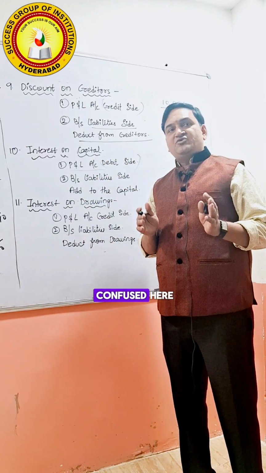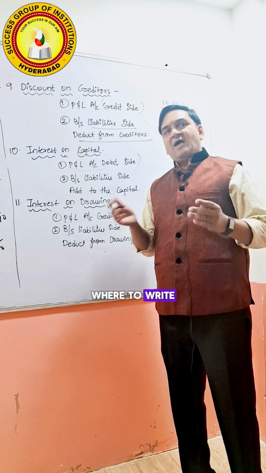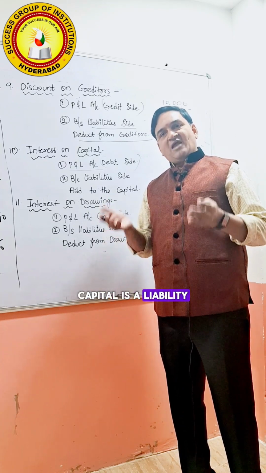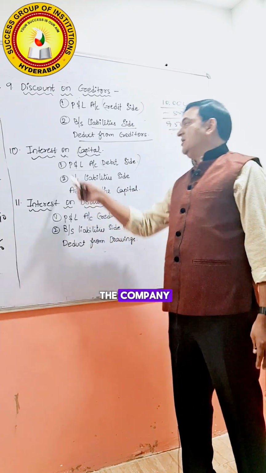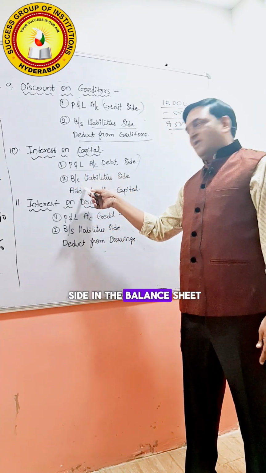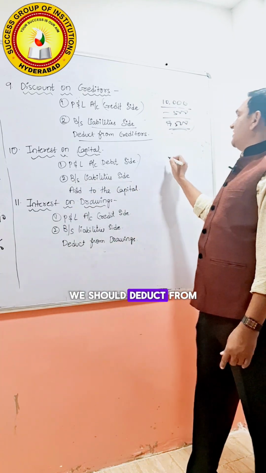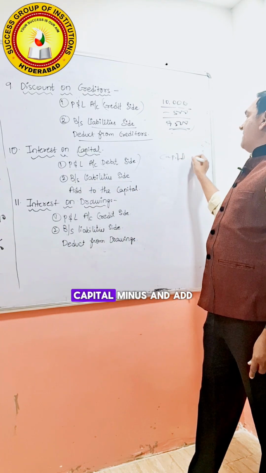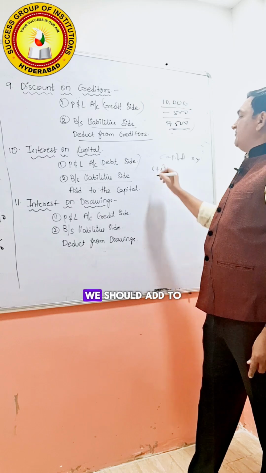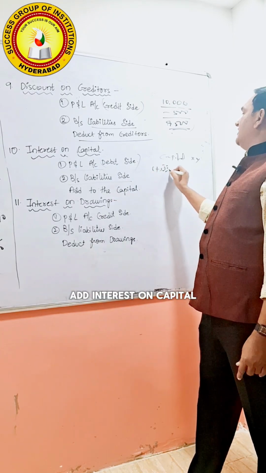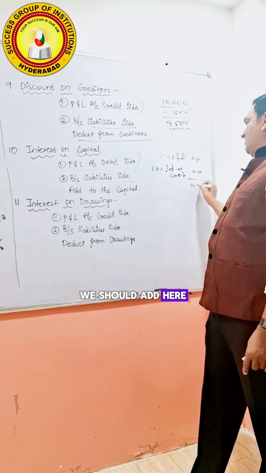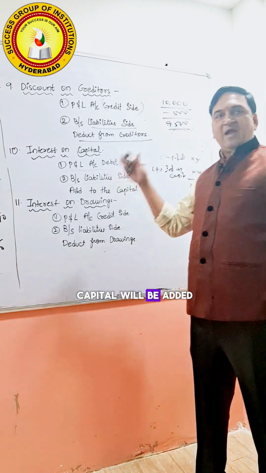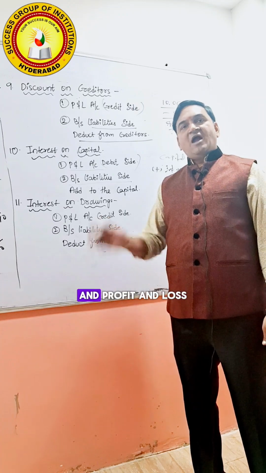You should not get confused here. Interest on capital, where to write? Capital is a liability. Interest on liability will be more burden. That is an expenditure to the company. Hence P&L account debit side. In the balance sheet liability side, we should add interest on capital to the capital. So interest on capital will be added to the capital in the balance sheet, and shown on the profit and loss account debit side.